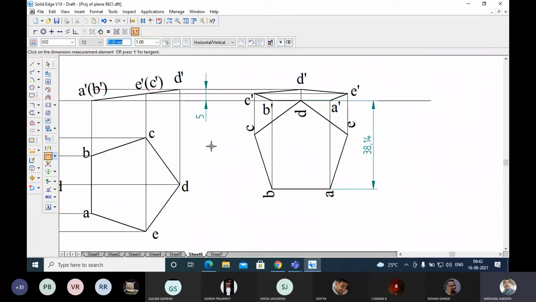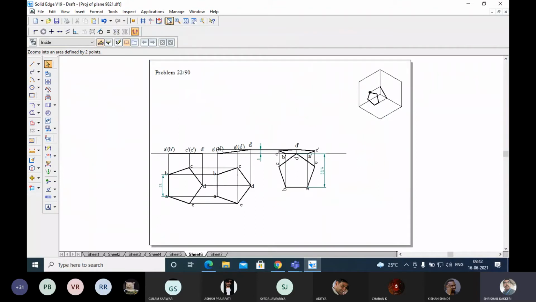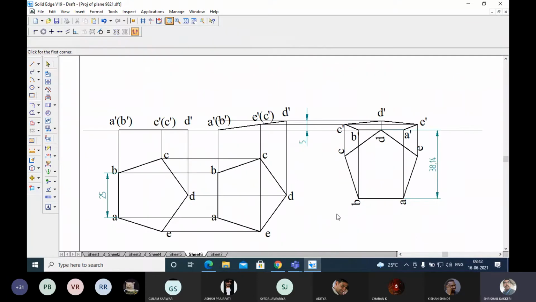And oh, I have taken 5 mm only. It was supposed to be 15 mm, but I have taken 5 mm. You take it as 5 mm only. In the problem, you please do it for 15 mm. Sorry, 15 mm was supposed to be there, I took 5 mm only.